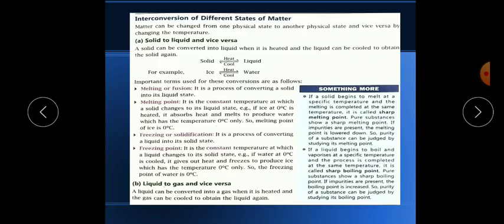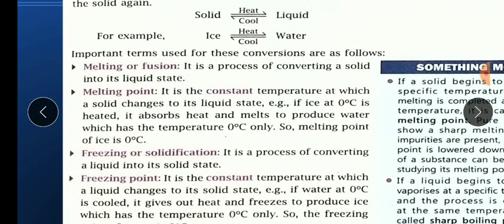So a solid can be converted into liquid when it is heated, and the liquid can be cooled down, when we freeze the liquid or cool it at low temperature, it will again convert into the solid physical state. So the example, ice and water, is given. You can see this reversible arrow, which means it is a reversible physical process.